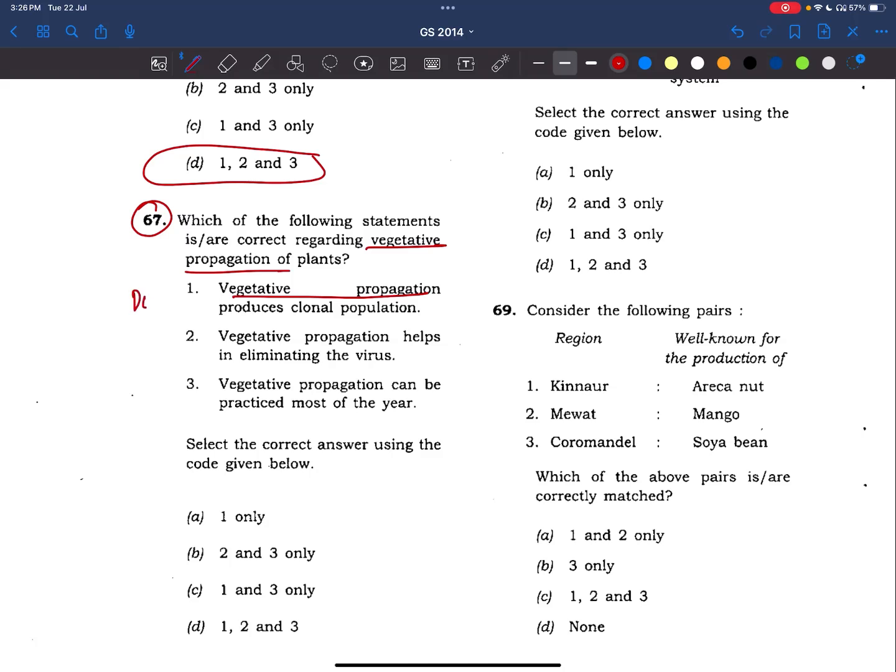Like, see, if we want to produce, take the example of Dolly. Okay, it has taken the nucleus of its mother. Okay, it is directly replaced into the ovum by replacing the nucleus of that ovum. So what has happened? The entire genetic sequence of its mother is exactly implanted into its womb. So it will definitely be a clonal population, right?